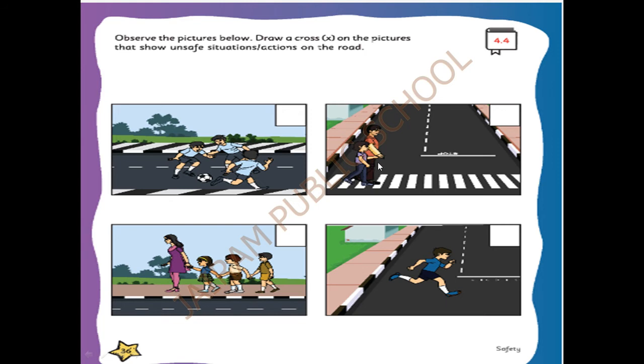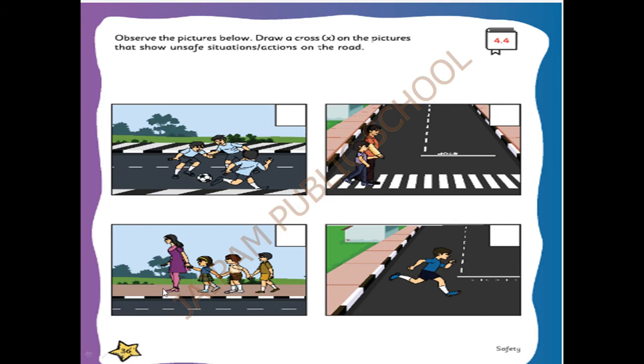Second action, see the child is holding the adult's hand and he is crossing on the zebra crossing. So you have to cross only on the zebra crossing. That only is good. So it's a good safe action. So you have to put a correct symbol here, tick symbol here.